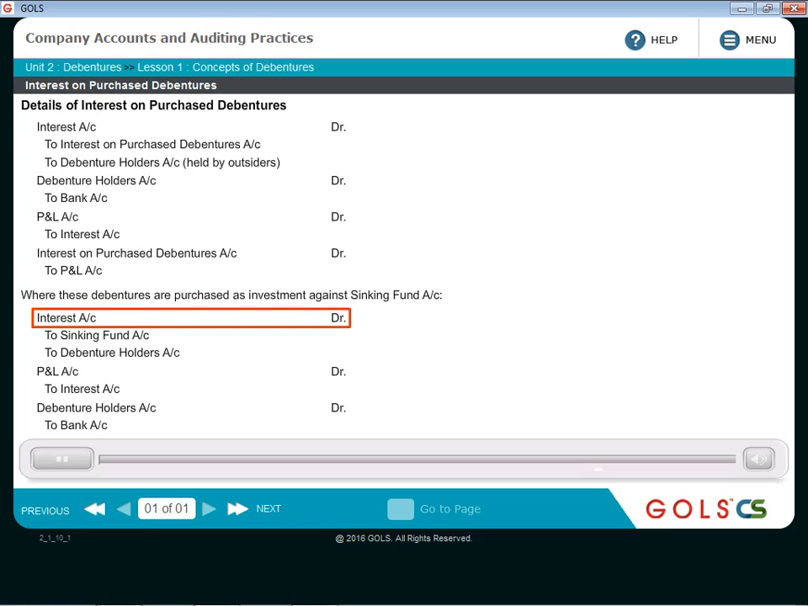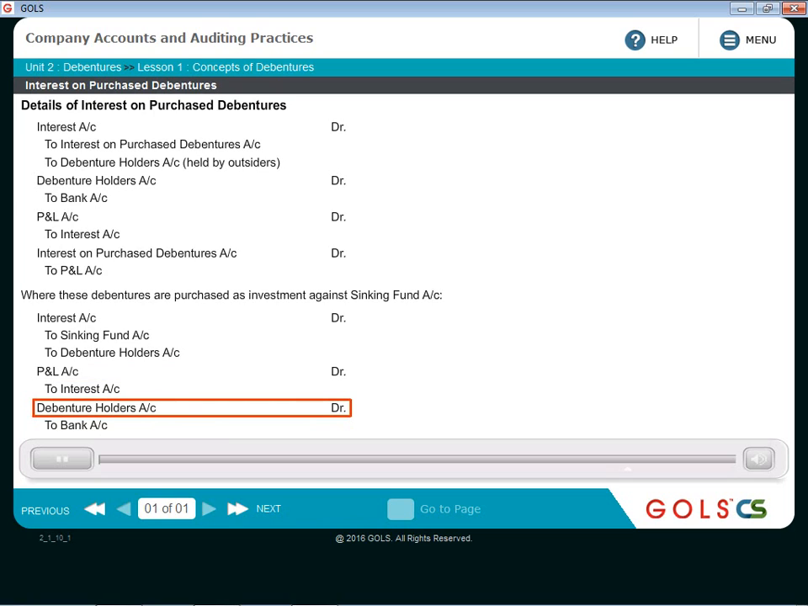So interest account debit, taking the same numbers, 100 rupees, to sinking fund account, 10 rupees, which is nothing but interest on purchase debentures, and to debenture holders account. Then the rest of the entries will be the same. Profit and loss account debit to interest account, 100 rupees, and then debenture holders account debit to bank account, 90 rupees. And these 10 rupees will remain in sinking fund account. Later on, when the debentures are redeemed or cancelled, the sinking fund account will be transferred to general reserve account.